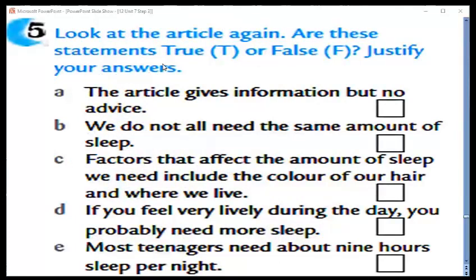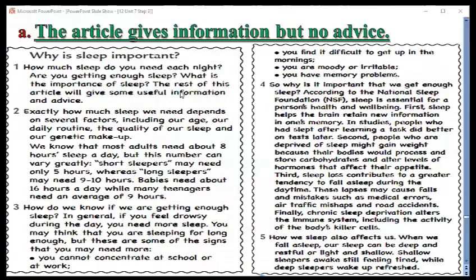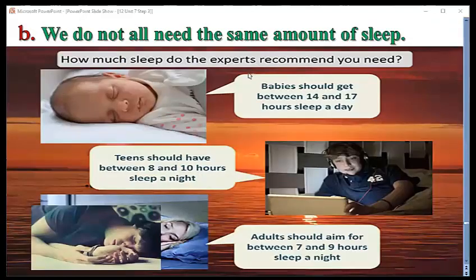Here you have to look at the article again, and you have to see whether the sentences are true or false. True, you have to write T. False, you have to write F. And you have to justify your answer. The article gives information about no advice. It's okay. If you read the article, you will find no advice. So we can say this answer is okay. True. We do not need the same amount of sleep. It's okay, true.